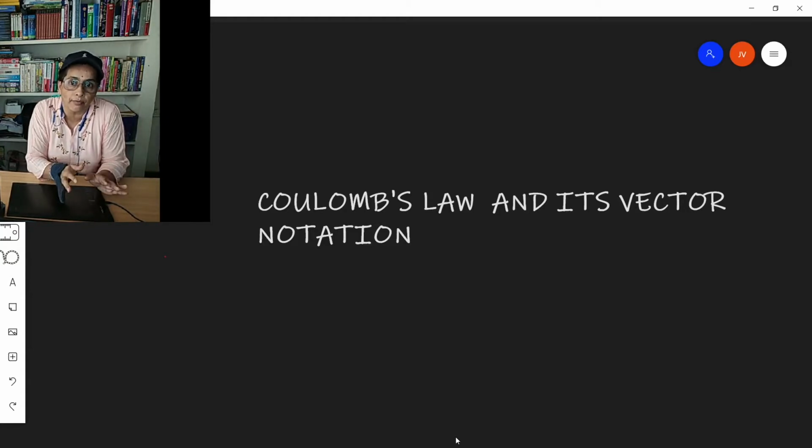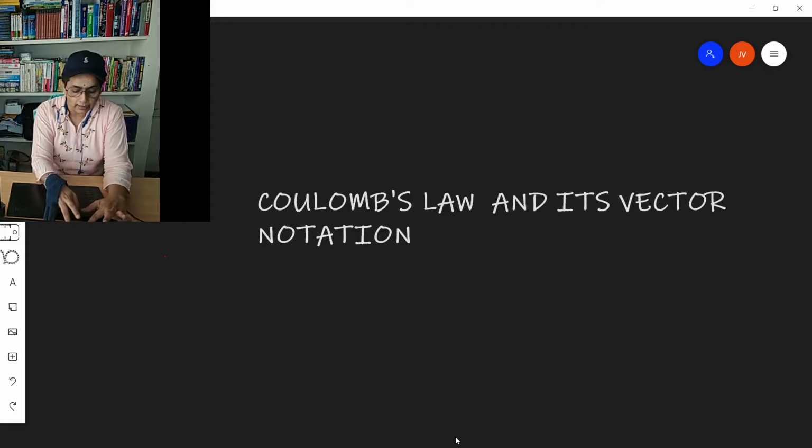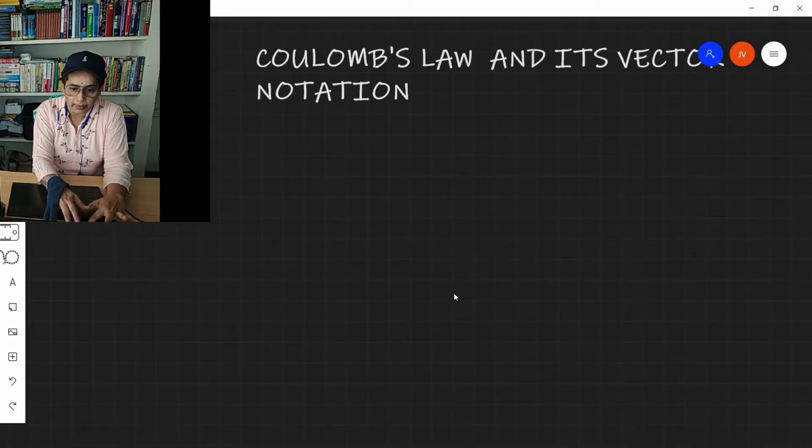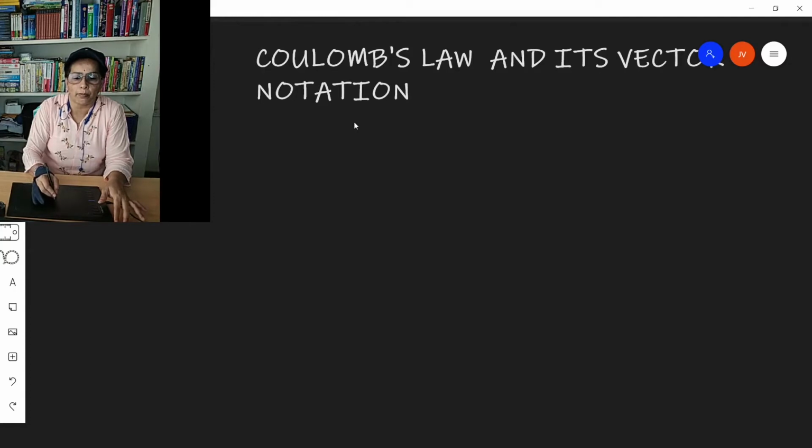The electrostatic force between those point electric charges which are separated by a certain distance was quantitatively measured by Coulomb. Using a device, the torsion balance, Coulomb measured the amount of electrostatic force between them. So what does Coulomb say? According to Coulomb's law, if there are any two point electric charges, say Q1 and Q2, separated by some distance r,